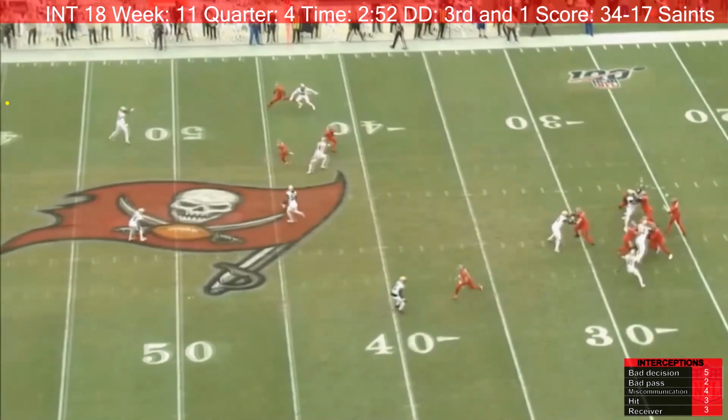If you look right there, Winston has released the ball. Mike Evans has cut to the inside, is starting to cut to the inside. He ends up going this way. The ball is thrown here. Jameis Winston obviously expected him to go this way. Miscommunication.